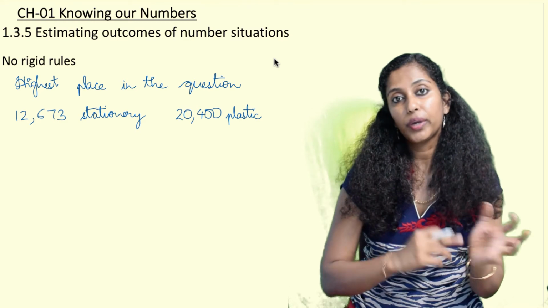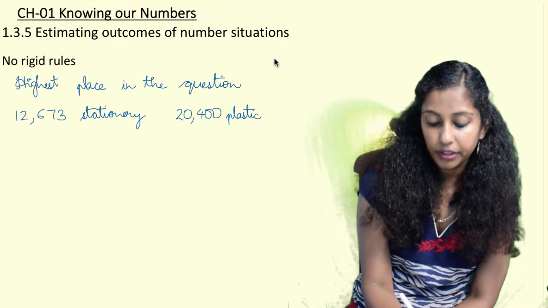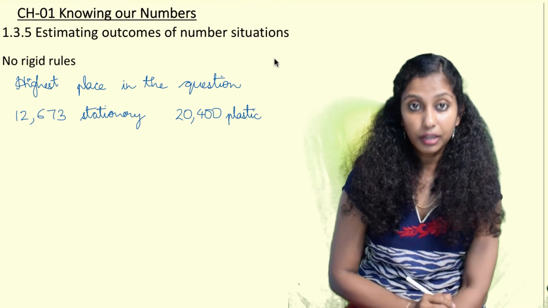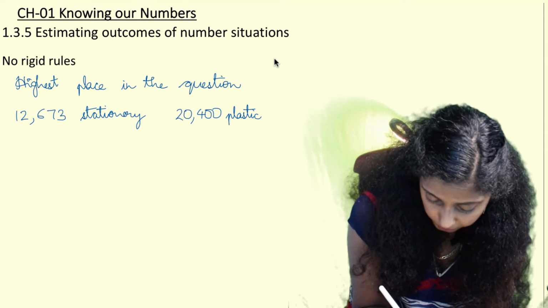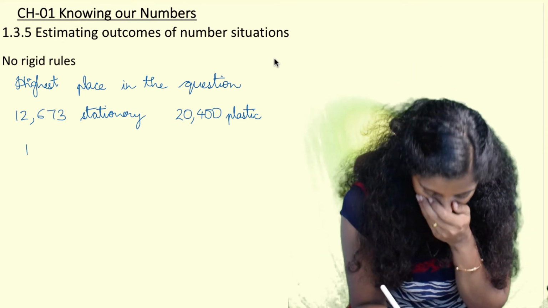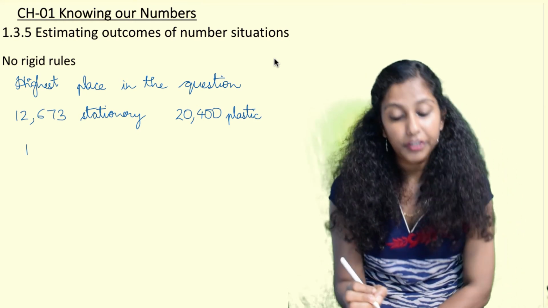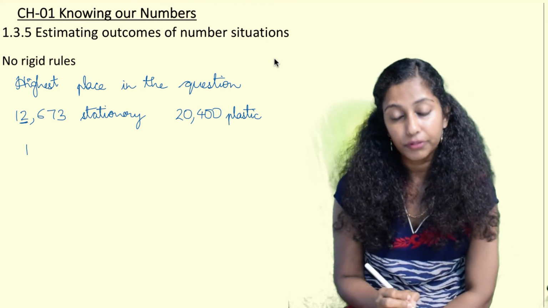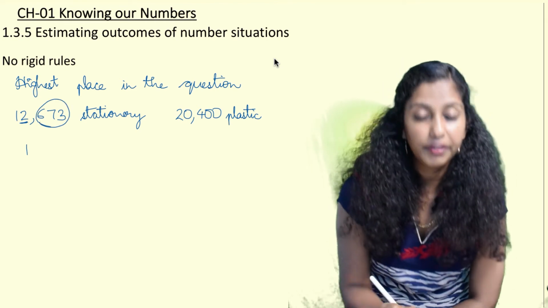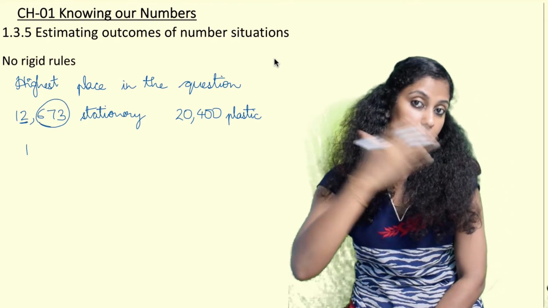So we can quickly round off 12,673. Here the highest place is 10,000. So here we can round it off to the nearest 1,000. When we are rounding it off to the nearest 1,000, this 673 comes in the group of 500 to 999.